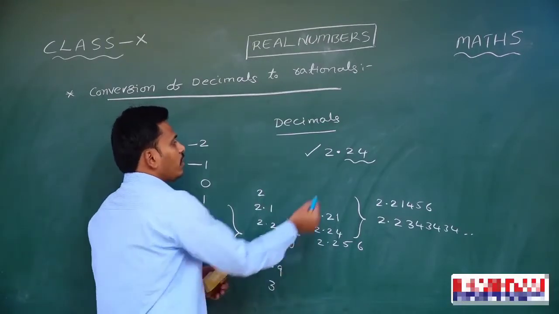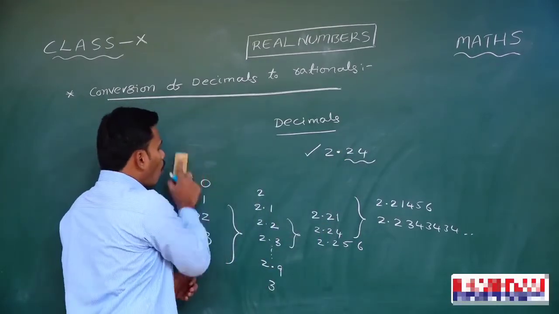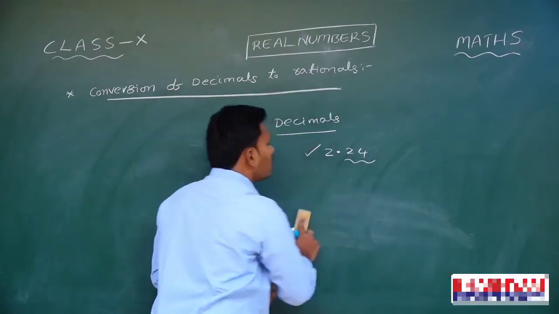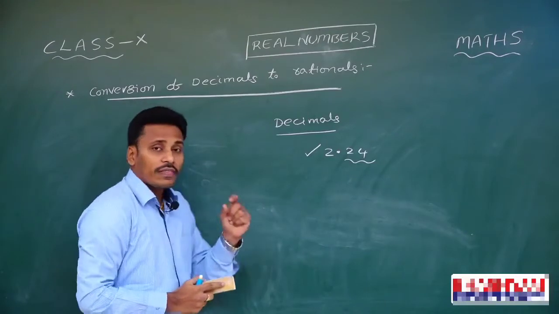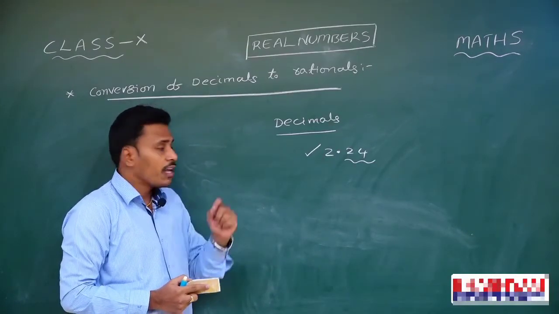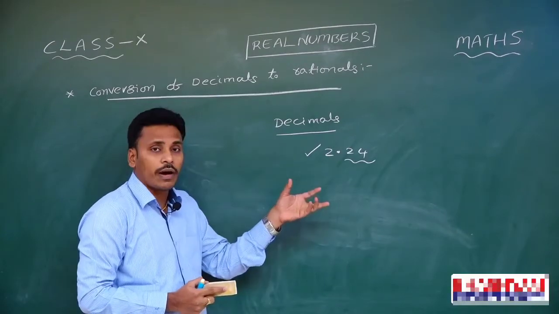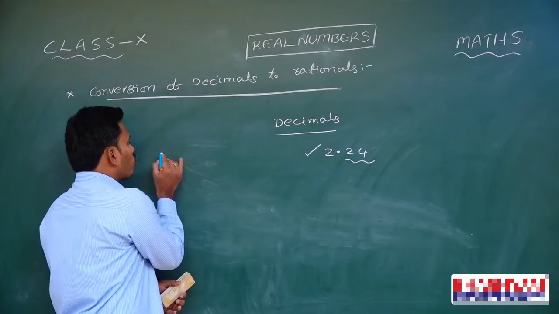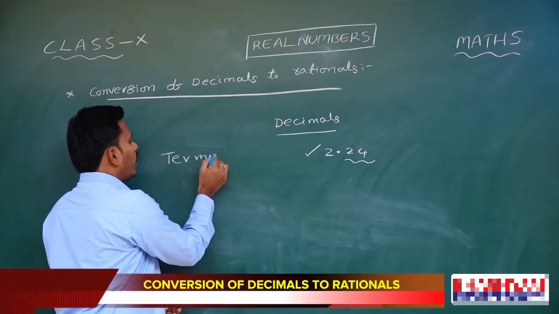Look there, this is the decimal part, and what types of decimals are there? If the number of digits in the decimal part is finite, that is, if the digits in the decimal part terminate after a certain stage, then we call all those types of decimals terminating decimals.